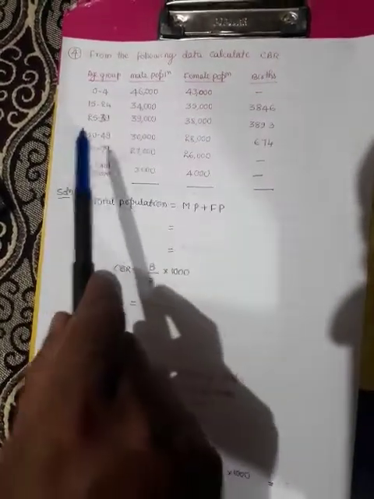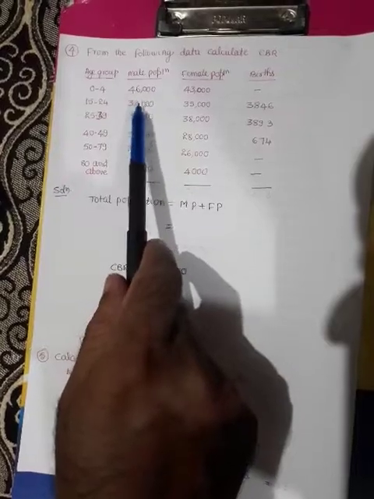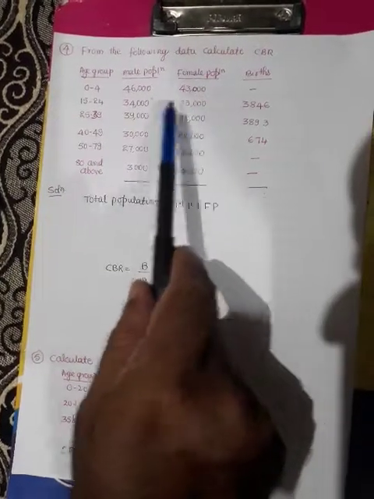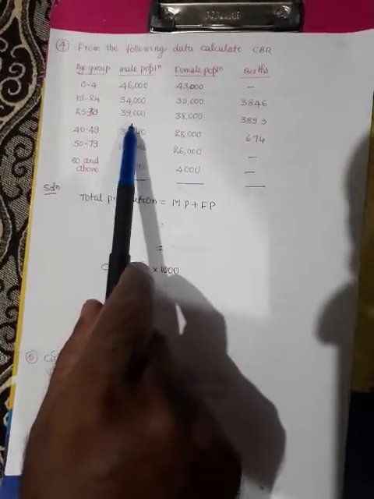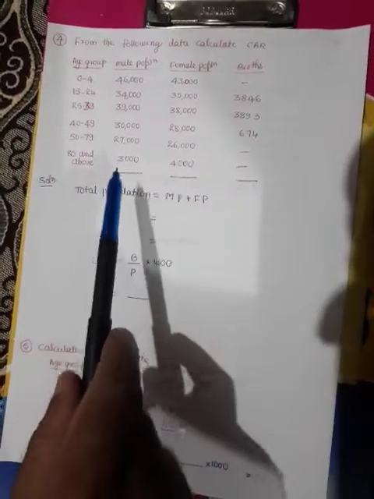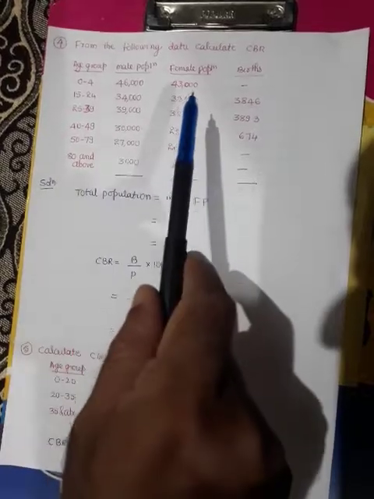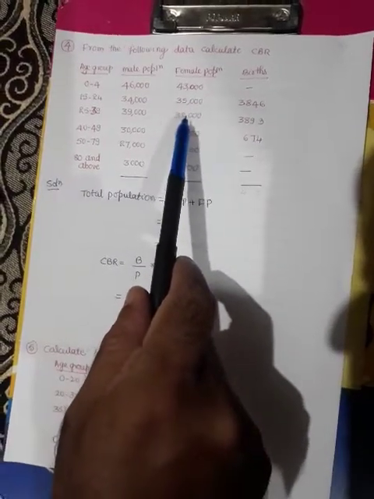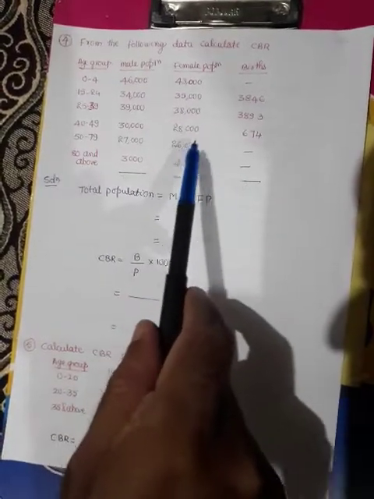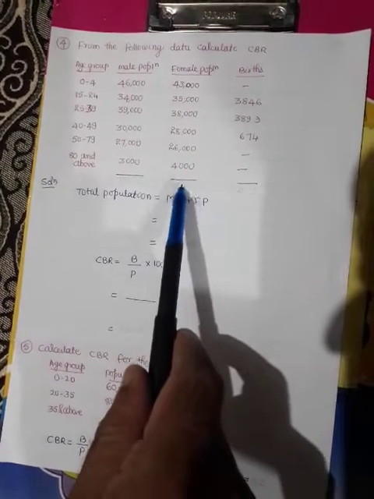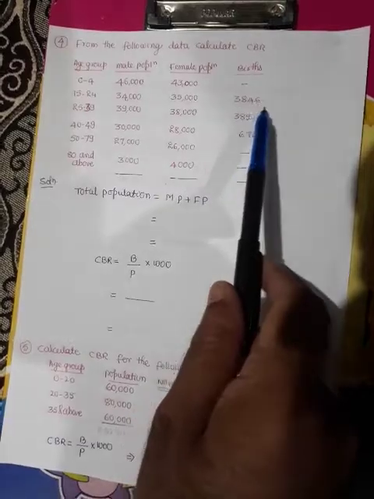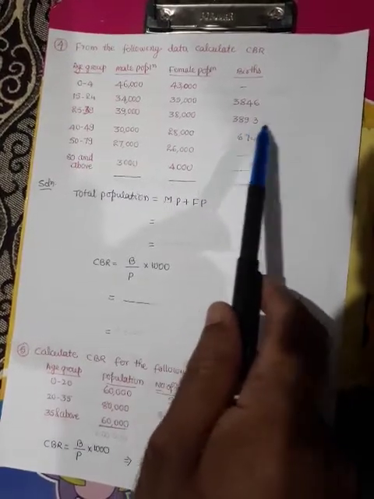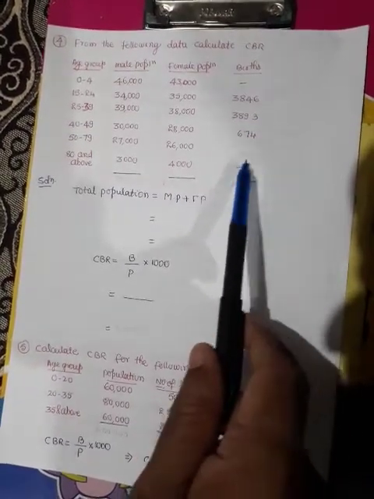Male population: 46,000, 34,000, 39,000, 30,000, 27,000, 3,000. Female population: 43,000, 35,000, 38,000, 28,000, 26,000, 4,000. Number of labors: dash, 3,846, 3,893, 674, dash, dash. We have to calculate CBR.